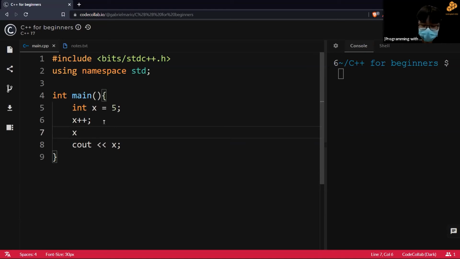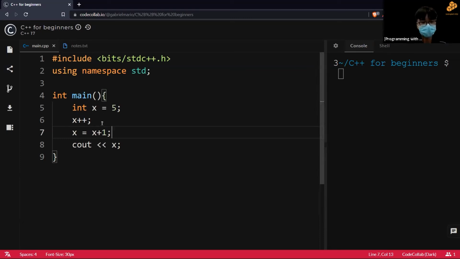If I add another line of this and run, it will give me a 7. If you load, there you go, a 7. Similarly for minus minus, you minus 1, and you become a 3. So this is the short form way of writing this. What x++ is, is actually x equals x plus 1.